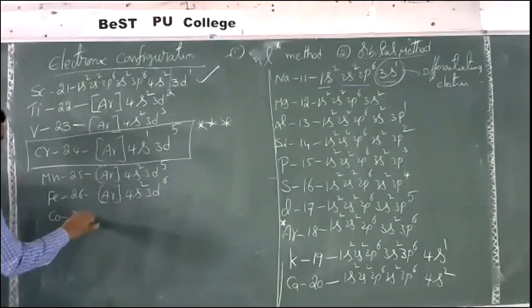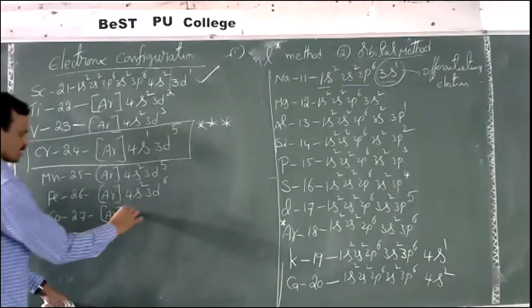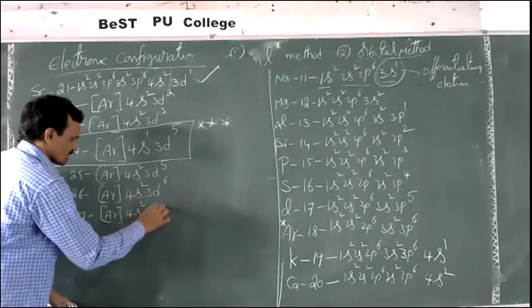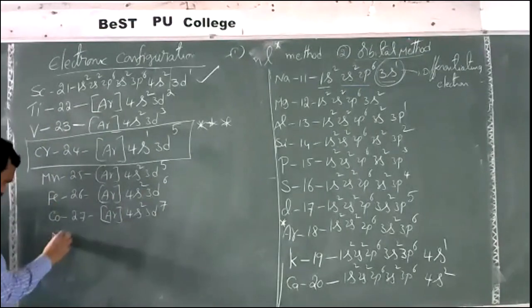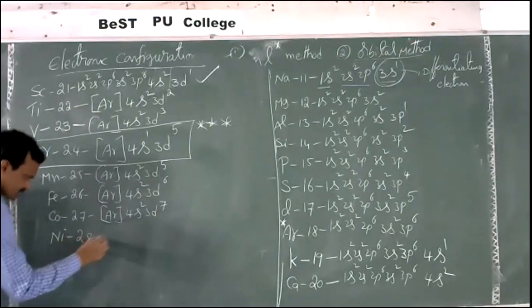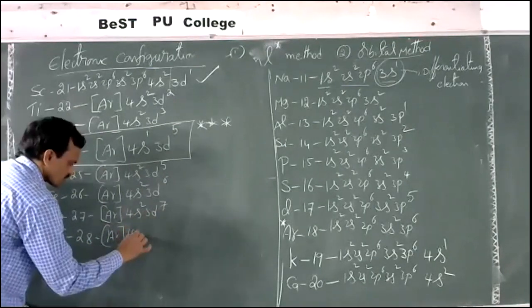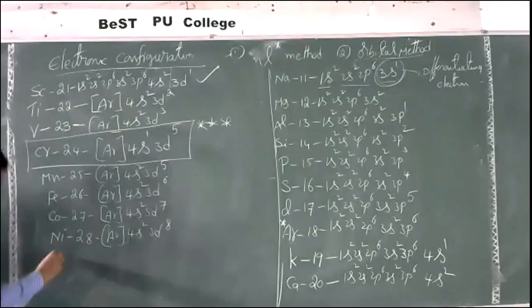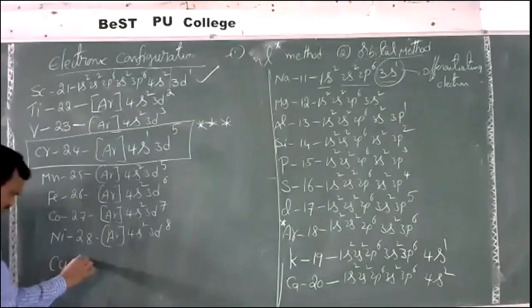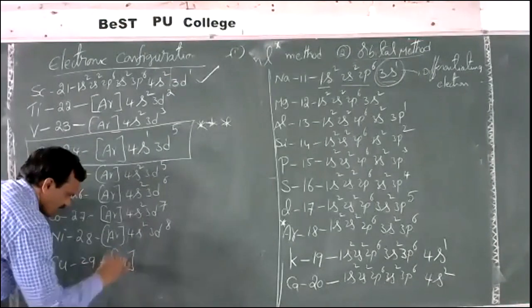Cobalt 27, this is argon, afterwards 4s2 3d7. Nickel 28, this is argon 4s2 3d8. Now copper 29, this is argon